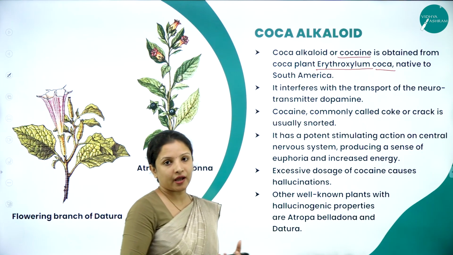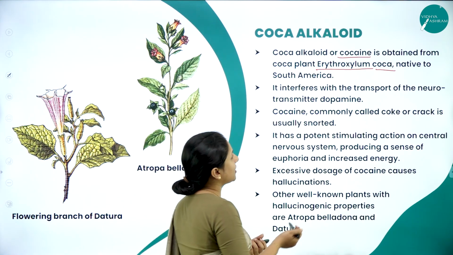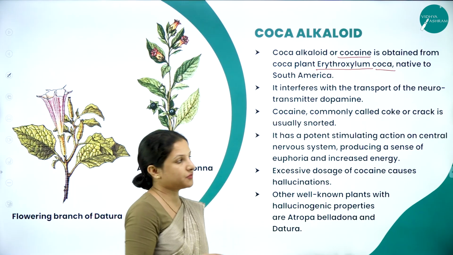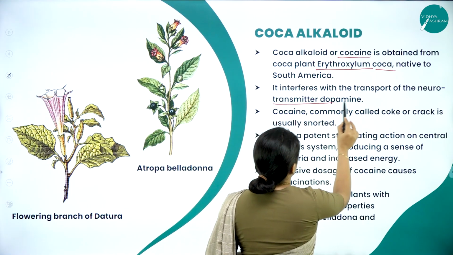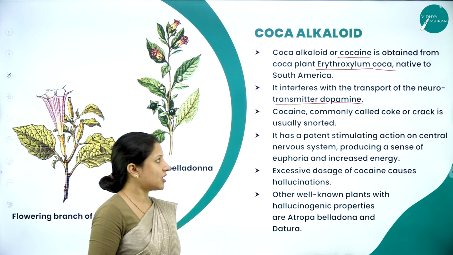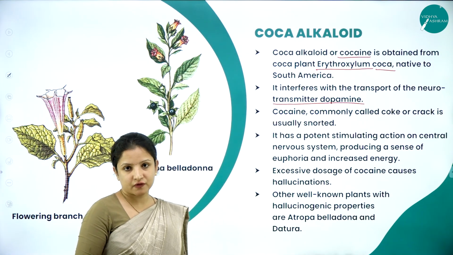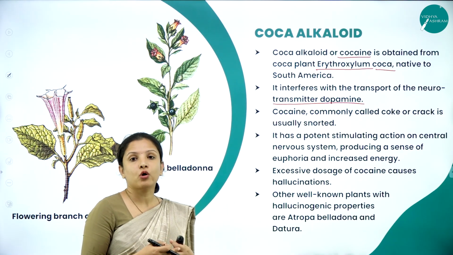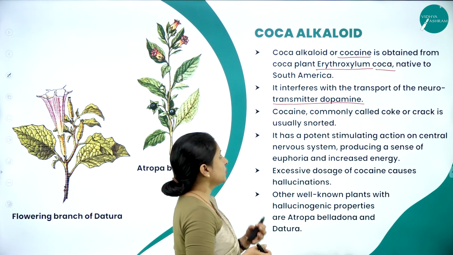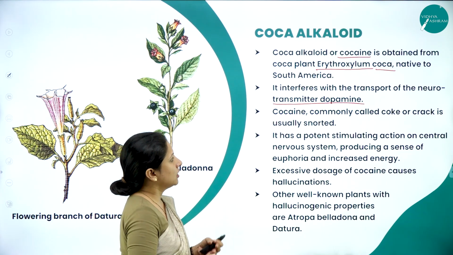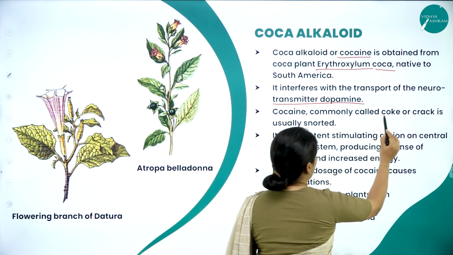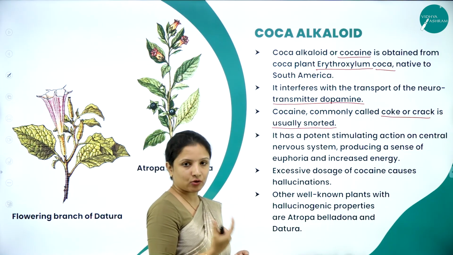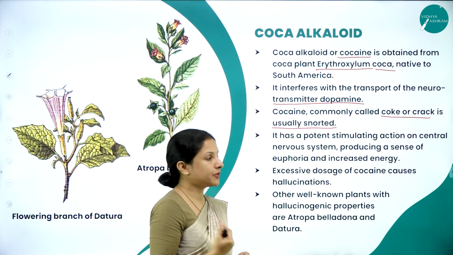And what does this cocaine do? Cocaine, if consumed, directly interferes with the transport of the neurotransmitter, that is dopamine. Dopamine is a neurotransmitter, and what is the function of a neurotransmitter? To carry messages to different parts of the body, like what we exactly need to do, right? So cocaine interferes with that. Cocaine, commonly called coke or crack, is usually snorted. So how is it consumed? By snorting, just like heroin.